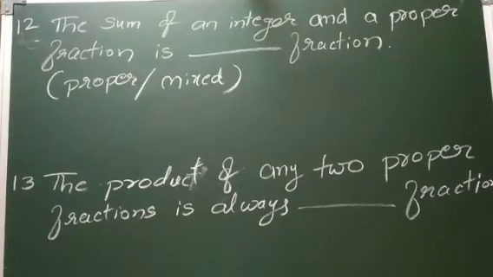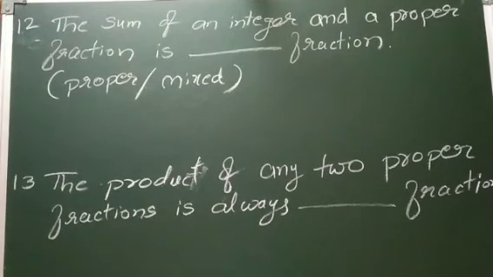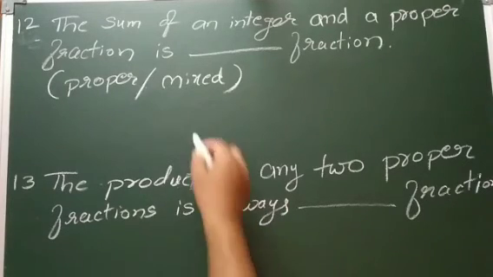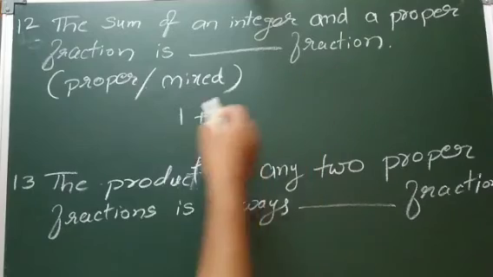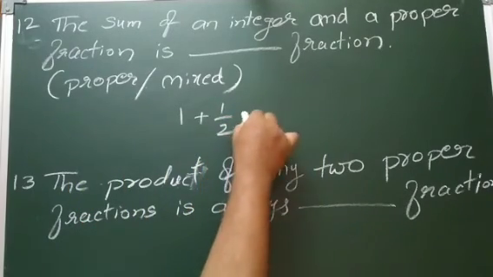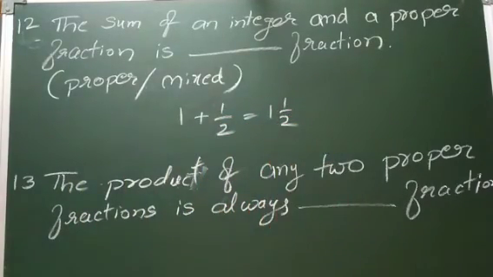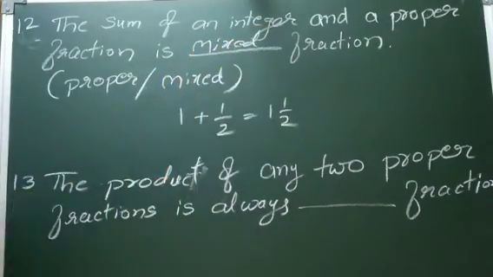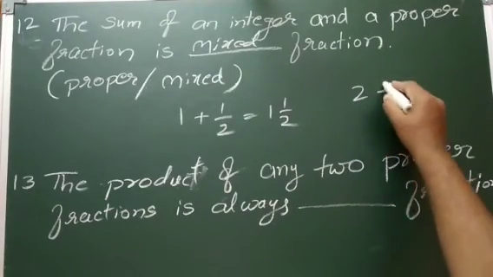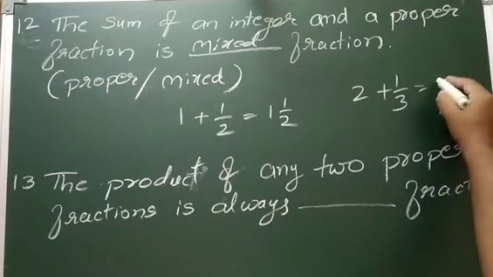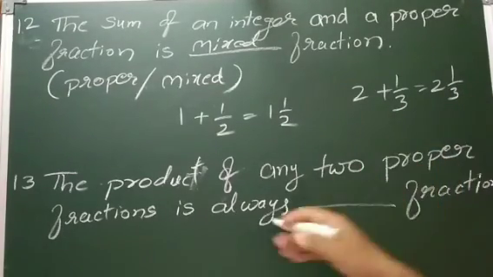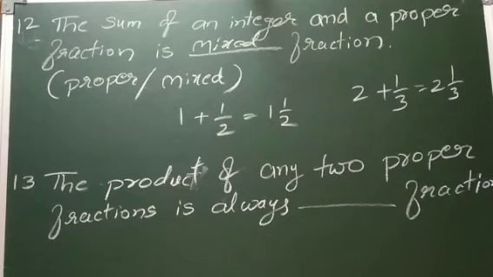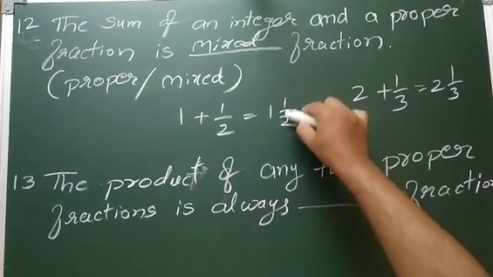Twelfth question. The sum of an integer and a proper fraction is a dash fraction. Here, suppose the integer is 1 plus the proper fraction 1 by 2. I can write that this is a mixed fraction. Suppose 2, you can take one more example: 2 plus 1 by 3 will become 2 1 by 3. After doing the simplification also you will get to see this is 2 times 3 is 6 plus 1, 7 by 3.